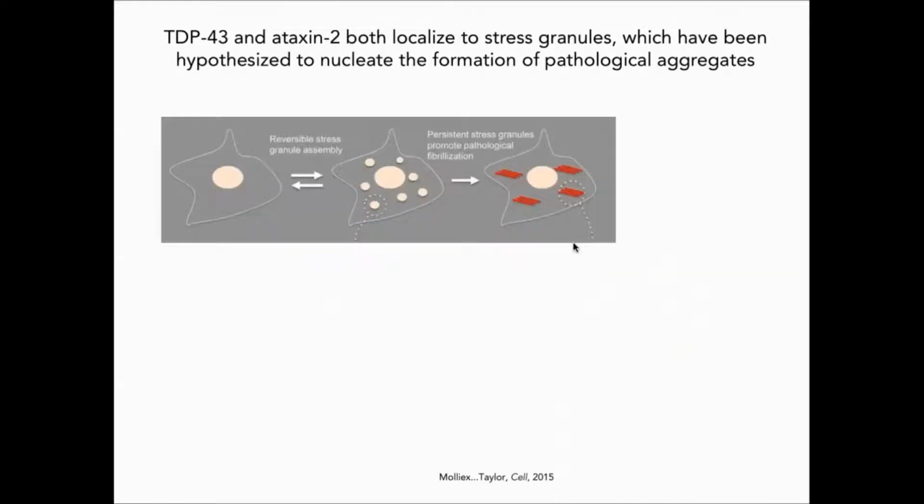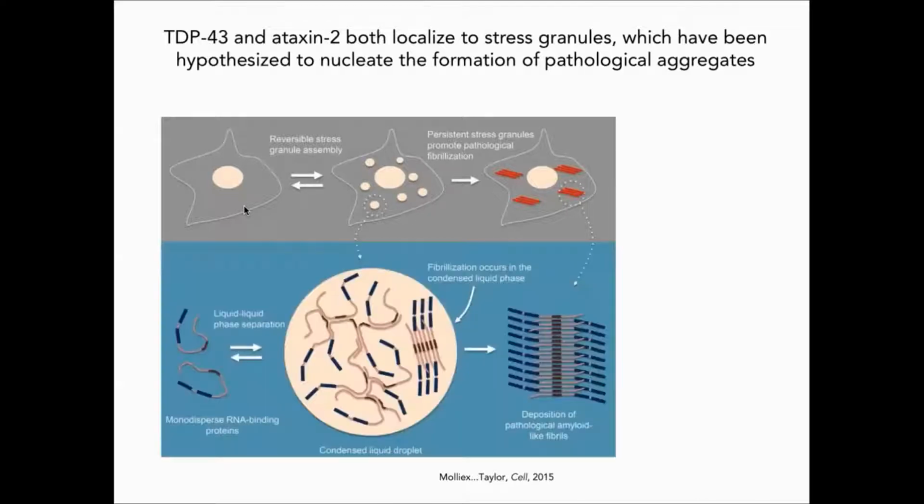And how do we think Ataxin 2 is modulating TDP-43 toxicity? TDP-43 and Ataxin 2 both localize to stress granules. These are highly dynamic accumulations of mRNA, RNA binding proteins, and translation machinery. They form whenever translation is stalled in response to various cellular stresses. And when the stress is resolved, the stress granules disassemble and translation resumes.